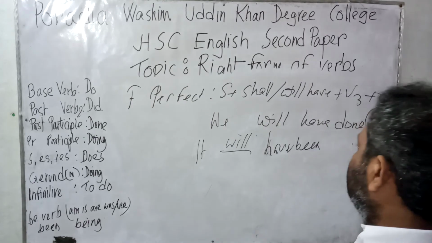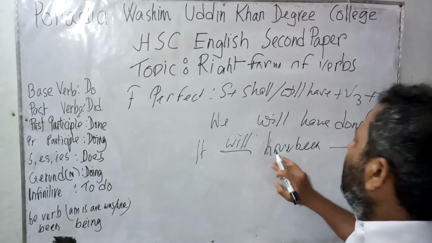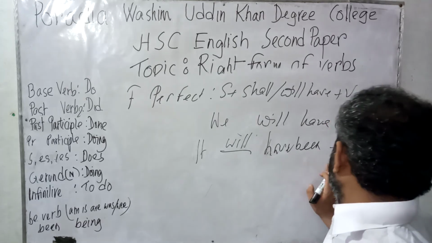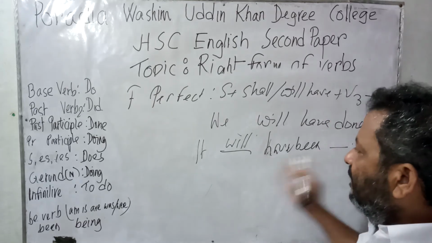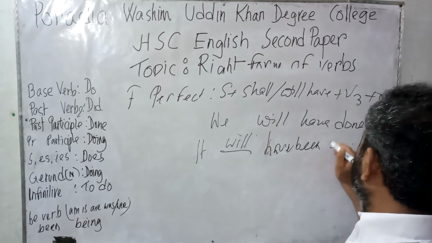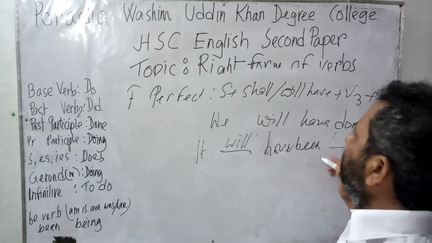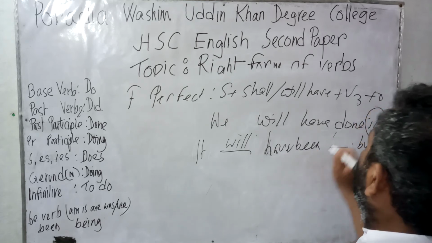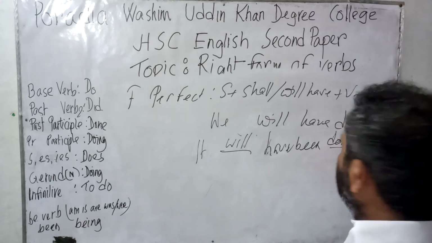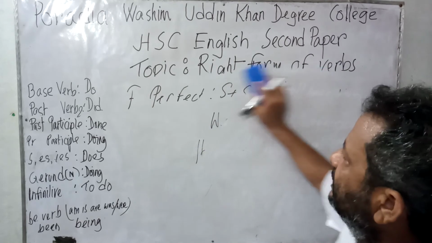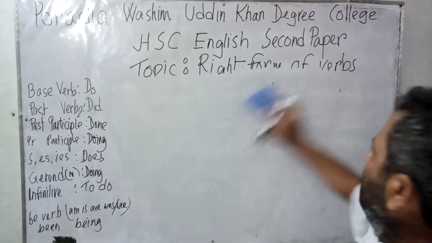Now if we consider that this portion, will have been, is given, what would be the verb here? It will have been. It will have been done, it will have been done by us. Now the last structure of tense,